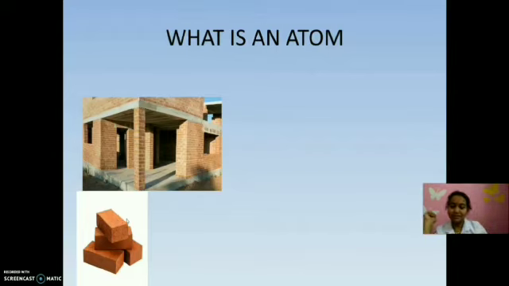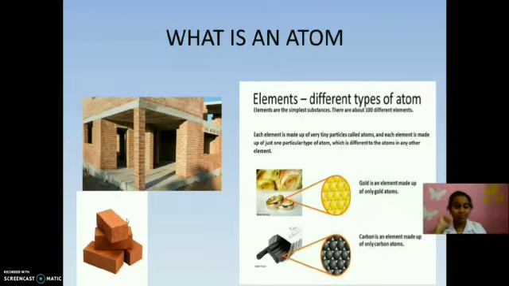For example, if you check the gold element, here you can see small particles, isn't it? The small particles are atoms. Every matter, every element, every substance around us is made up of atoms. You can see carbon, coal. It is also made up of tiny particles known as atoms. We know that gold and carbon are elements, isn't it? So this is all made up of small units called atoms.